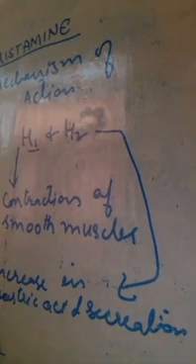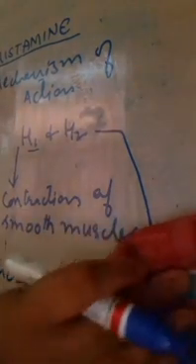They allow the substances to move in and out of their walls due to the effect of the H1 receptor stimulation. So, this was the mechanism of the histamine. Now coming to the pharmacological actions of histamine.